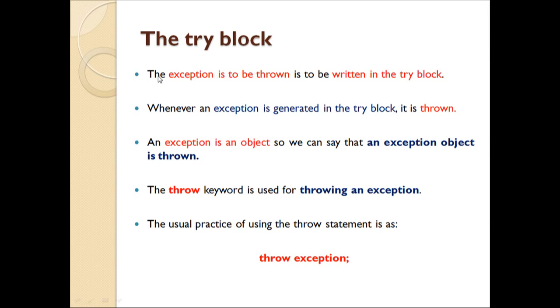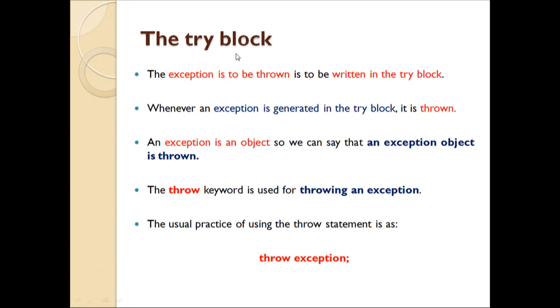So here you can see the first point says that the exception to be thrown is to be written in the try block. As I said, if we are not confident about any statement which we want to write in the program, then we'll put such a statement in the try block, and we'll see the working of those statements. And if any error occurs, then we will throw such an exception from the try block.